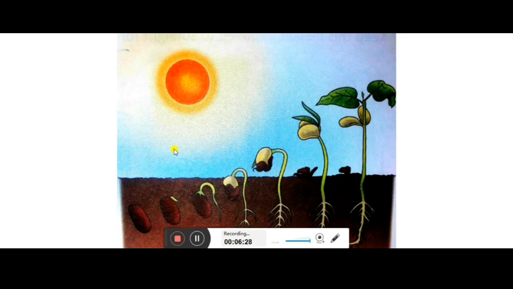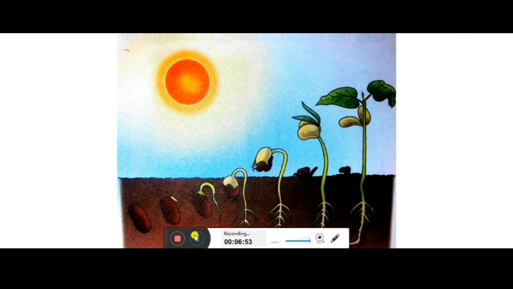Some conditions are very helpful for the germination of seed: light, air, water and warmth. Some light is needed, air is also required, and water, not a huge amount but a small amount, enough to make the seed soft, and warmth is also a necessary condition for the germination of seed.